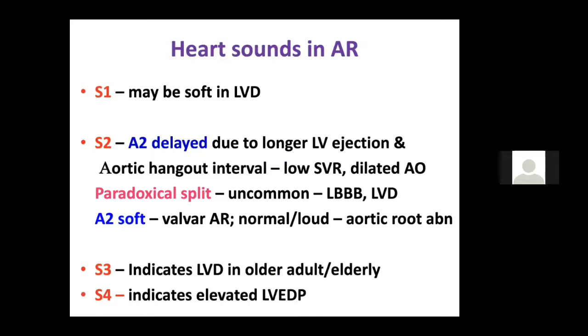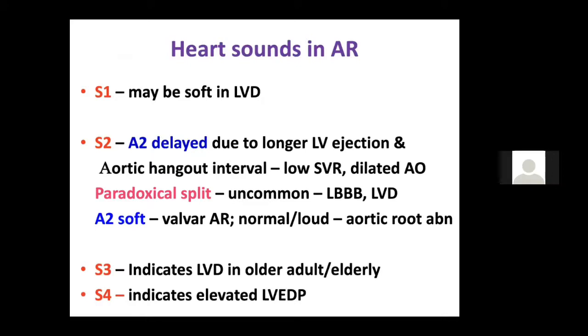Now, what happens to the heart sounds in AR? As I already discussed in AS, in AR also S1 is usually normal unless the patient develops LV dysfunction, which causes premature closure of the mitral valve, and so the S1 is usually soft. S2 is again like in AS. The A2 is delayed due to the longer ejection time, and sometimes you may get a narrow split or a single second heart sound because of the delayed A2, or a paradoxical split. Paradoxical split is unlike in a patient with AS. However, if the patient has associated LV dysfunction and LBBB, where the aortic sound appears late, you may be able to appreciate a paradoxical split.